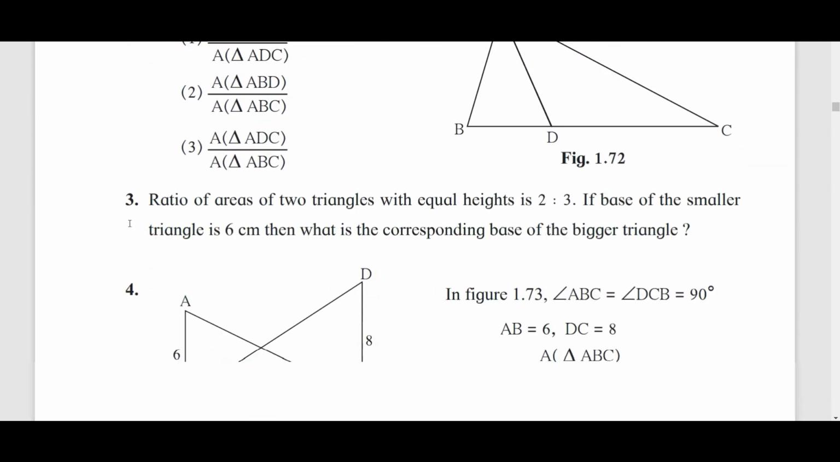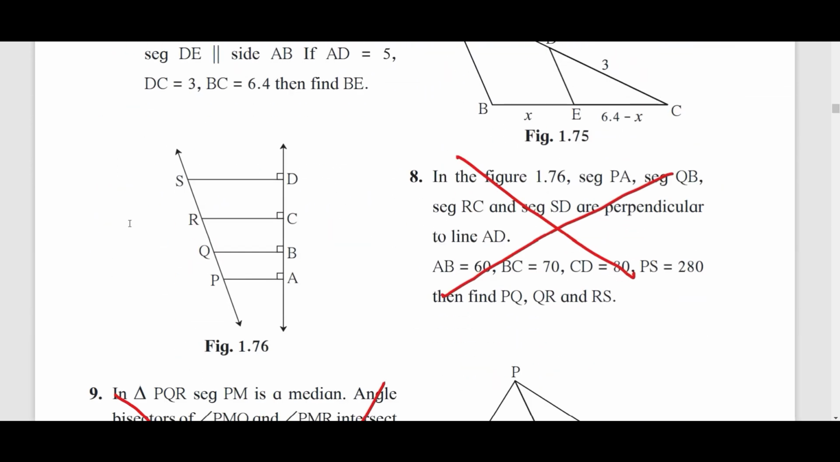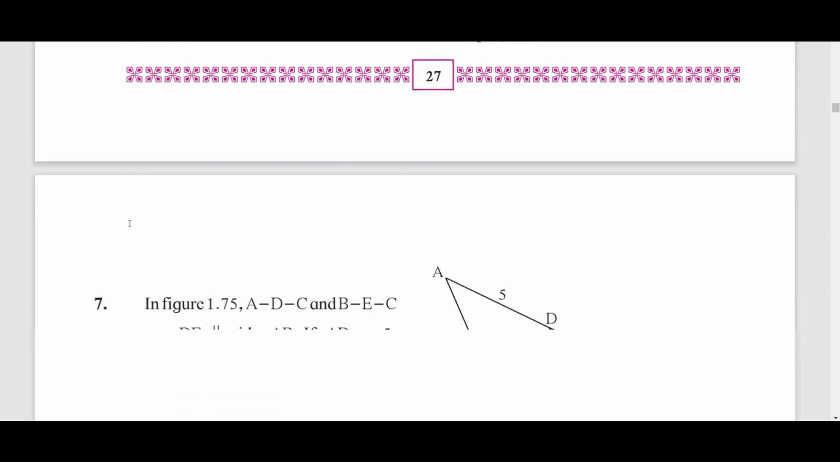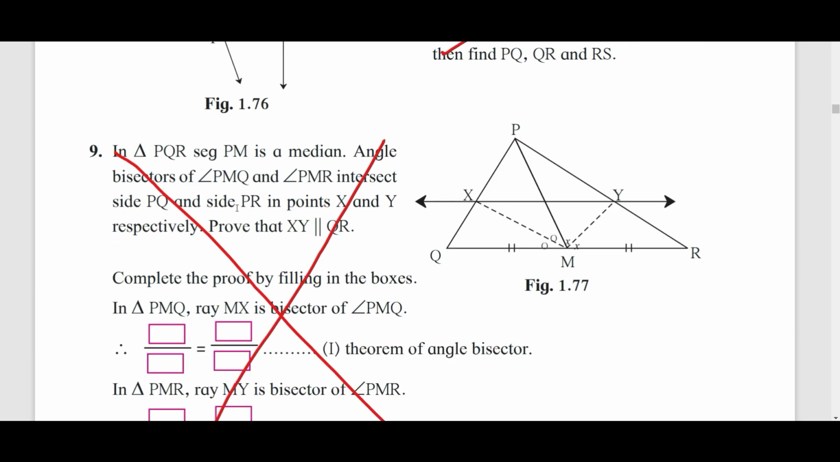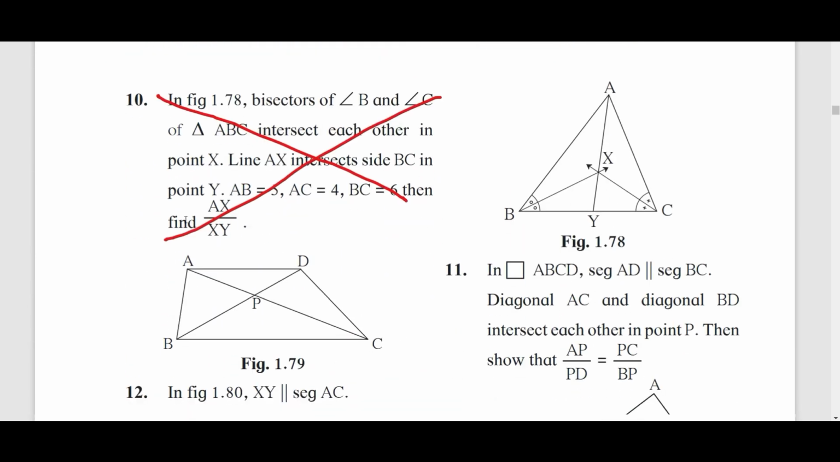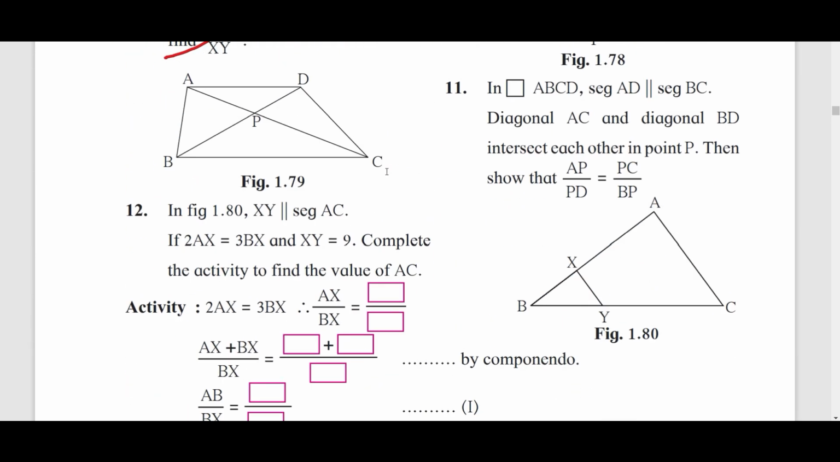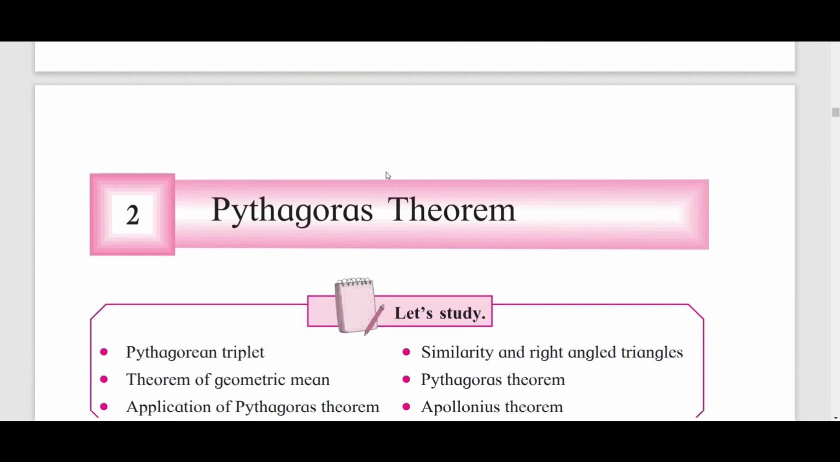Directly coming to problem set 1. When you come to problem set 1, on page number 28, you will see question number 8 has been removed. Question number 9 has been removed again. Question number 10 is removed. Clear? So these are all the things that have been removed from your chapter number 1, that is similarity. Coming to the second chapter, that is Pythagoras.